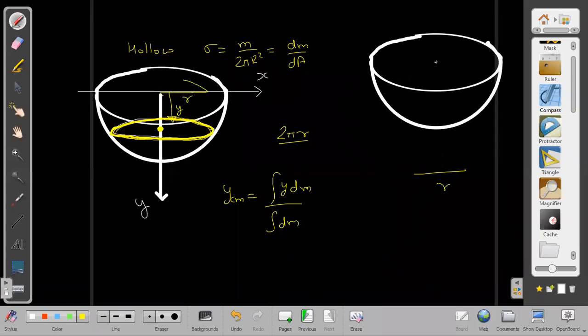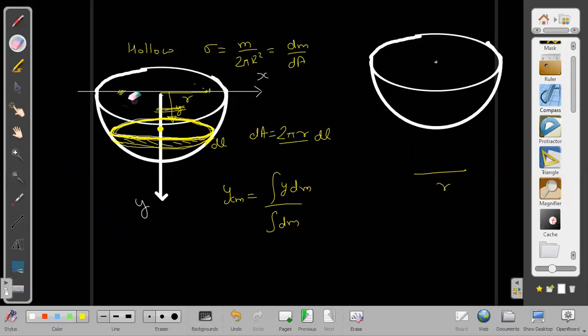If this is radius r, and if I am taking a ring element here on the base, then I would agree with you that it will be 2 pi r into dr. But are we taking it on the base? No, sir. We are not taking it on the base. We are taking it along this surface. So along this surface, I have to take 2 pi r into dl, the length of this element. Why are you saying 2 pi r into dr then? dr will be for such cases when it is on the base itself. This is dA, not the base, not the upper ring. This thing is wrong. We should not do this.